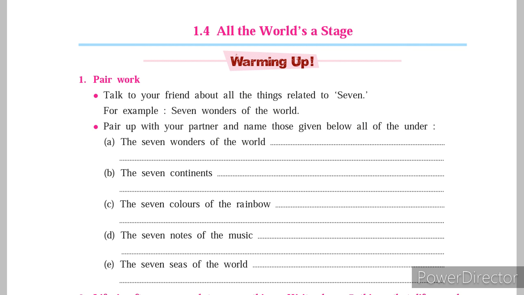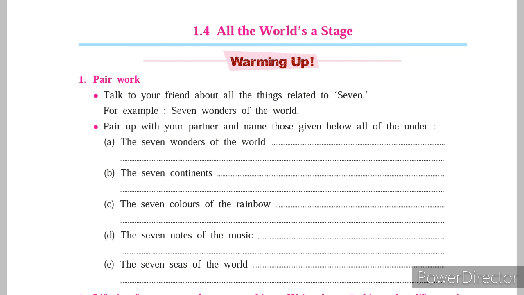The next is the 7 continents, as we all know: Asia, Europe, Australia, Africa, then North America, then South America, Antarctica, etc. So we all know that there are 7 continents, right? As there are 7 wonders in the world, in the same way there are 7 continents in the world. The next is the 7 colors of the rainbow: violet, indigo, blue, green, yellow, orange, red, right? Next is the 7 notes of music: sa, re, ga, ma, pa, dha, ni, sa, right?